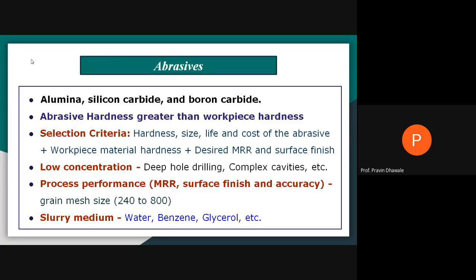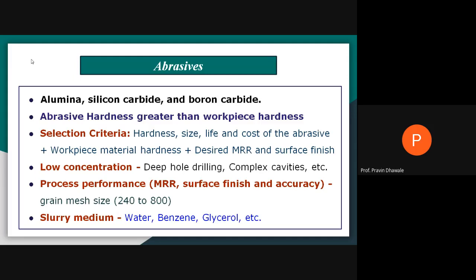This is all about the abrasives used in the ultrasonic machining process. Which are abrasives? Aluminum oxide, silicon carbide, boron carbide. Which points you must consider while selecting the abrasive particle? What will be the size? When you vary the size of the abrasive particle, it will affect the performance of the machining in terms of material removal rate, accuracy and surface finish.